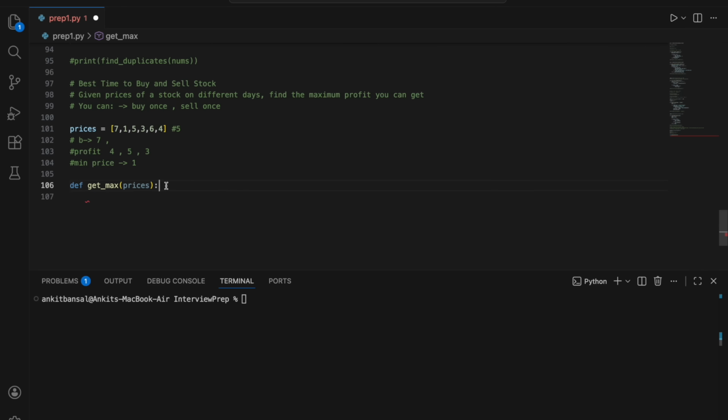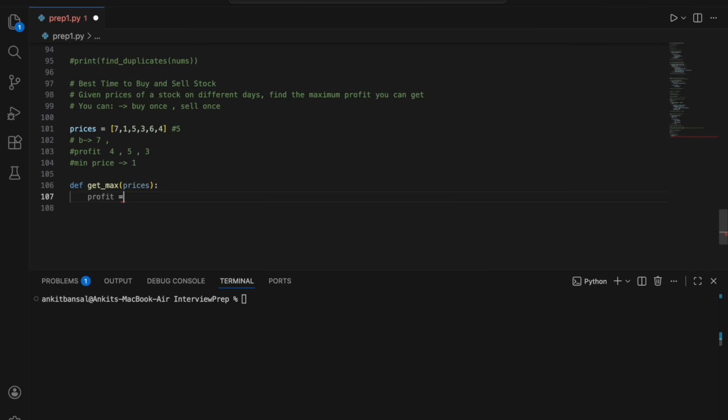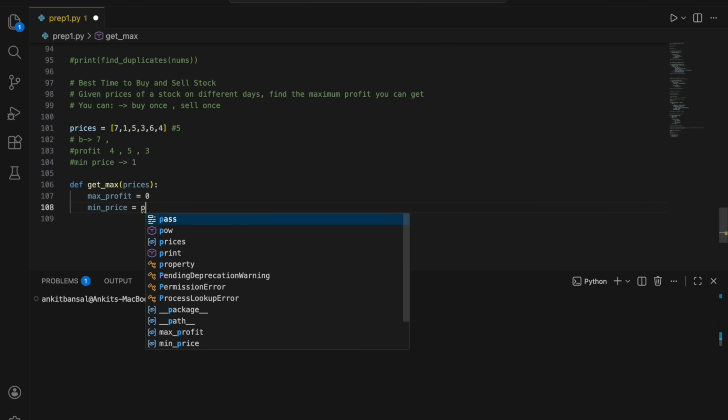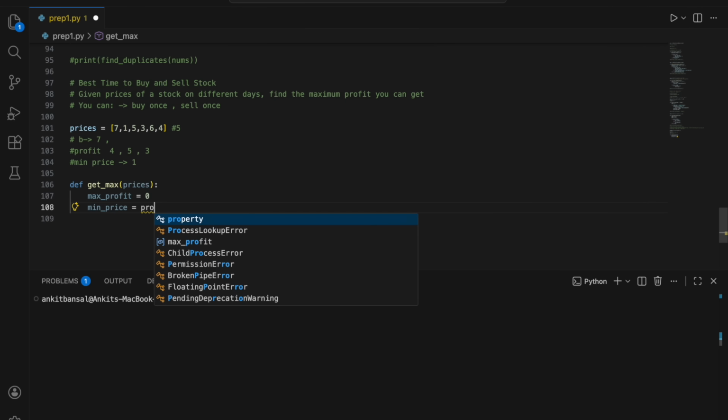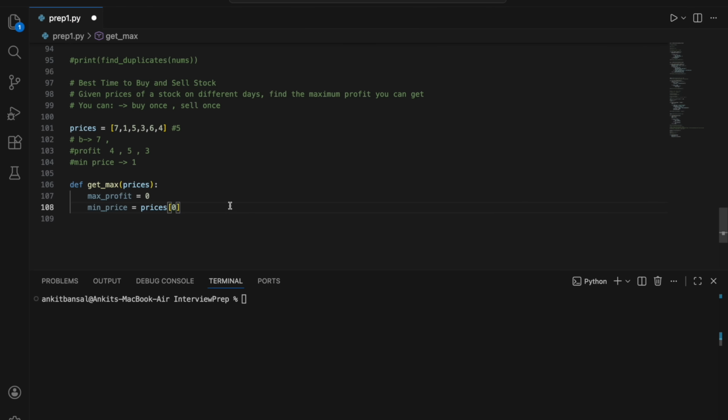So I'll define two variables: max profit possible is 0, and the minimum price, or minimum buy price, whatever, right? Minimum price, let's say the first element, prices of 0, right? So we will start with 7.